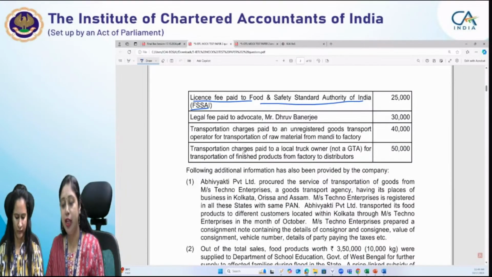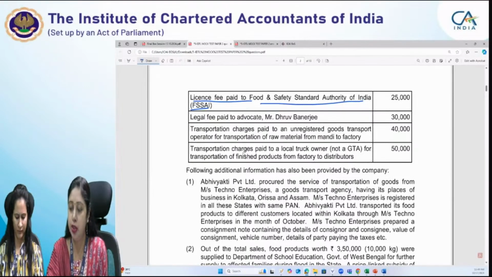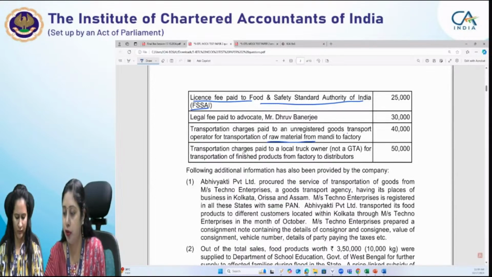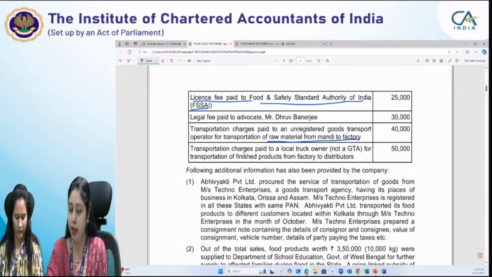Legal fee has been paid to the advocate, Mr. Dhruv Banerjee, and transportation charges have been paid to an unregistered GTA for transportation of raw material from mandi to factory. And we are transporting the raw material.